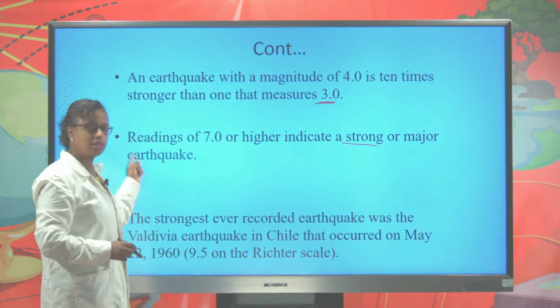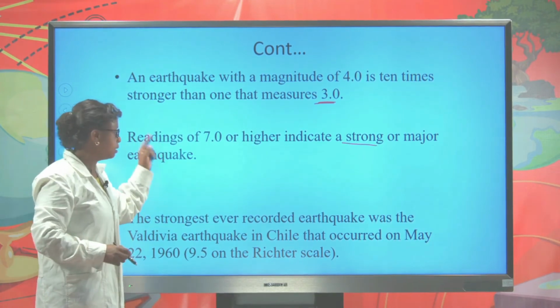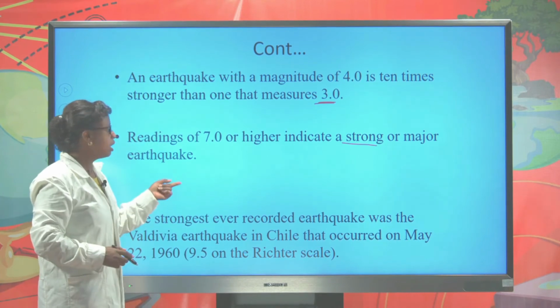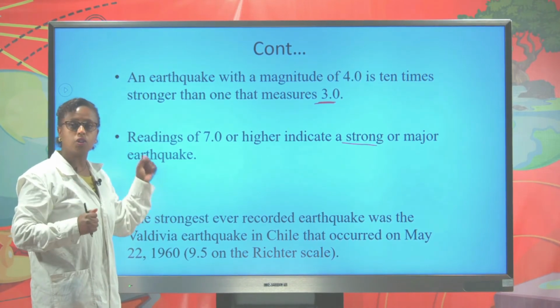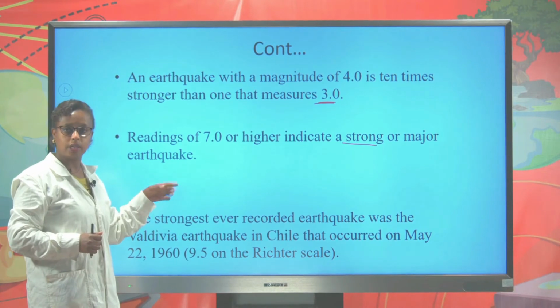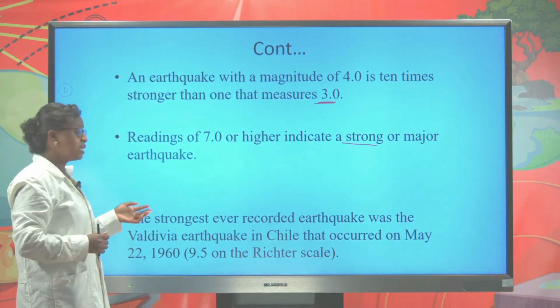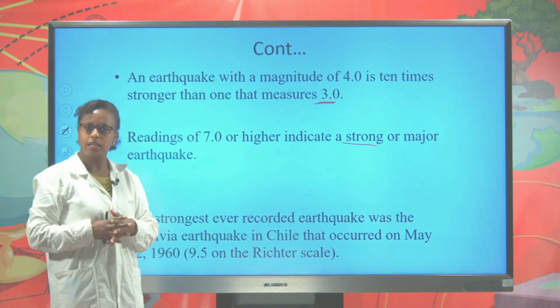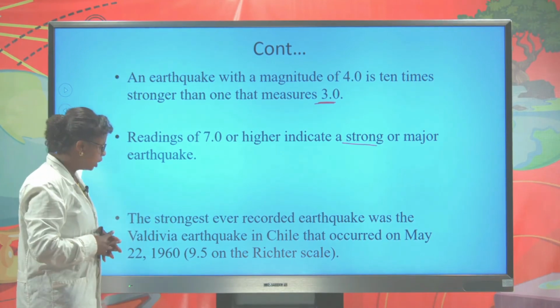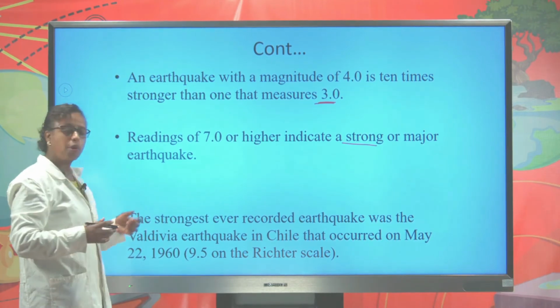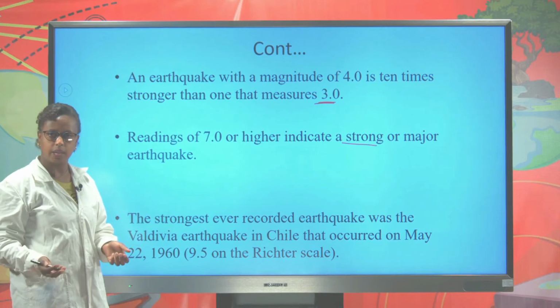Generally, a recording on the Richter scale of 7 and above means there is a higher or stronger earthquake occurring in that place. The strongest ever recorded earthquake occurred in Chile. It was 9.5 on the Richter scale.